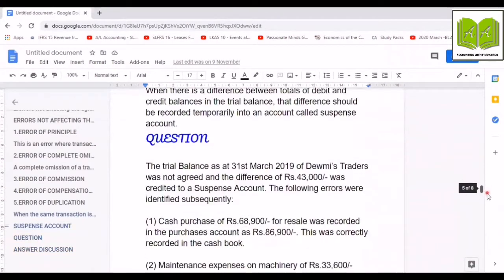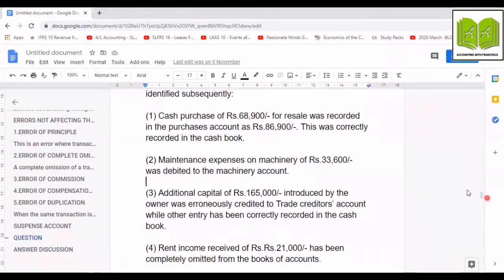Let's move to error number 1. Cash purchase of rupees 68,900 for resale was recorded in the purchase account as rupees 86,900. This was correctly recorded in the cash book. Okay, when we are incurring a cash purchase, our basic double entry is purchase account debit, cash account credit. But here they have debited 86,900 to the purchase account.